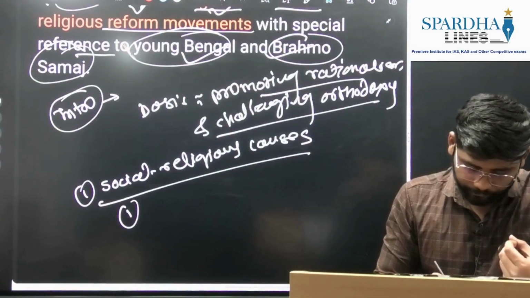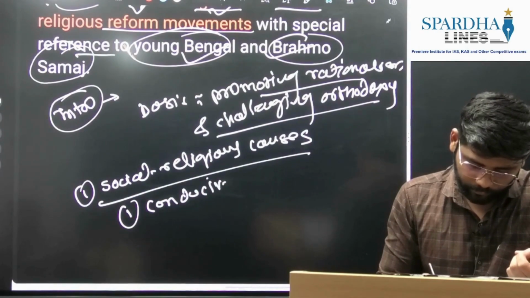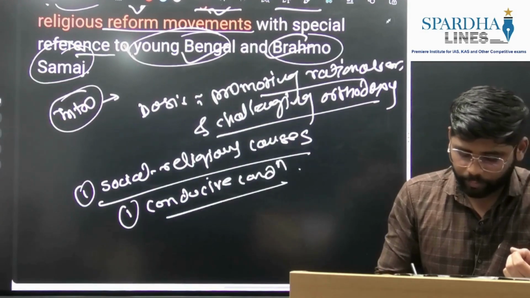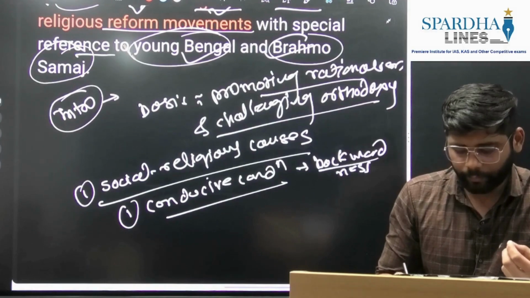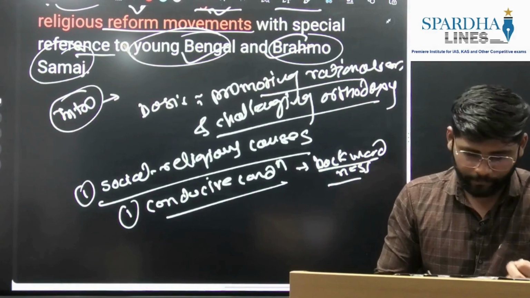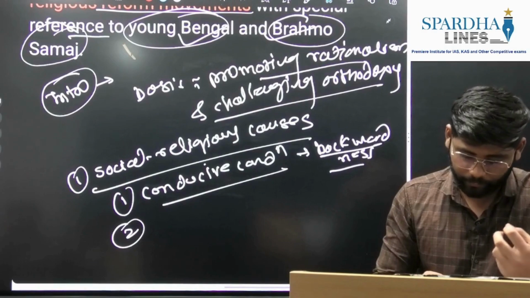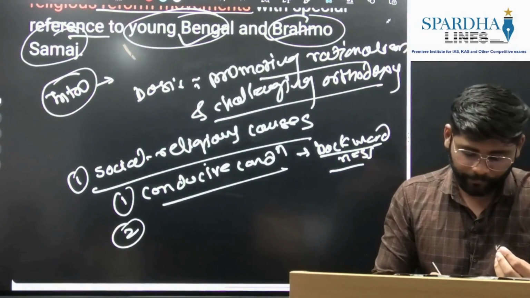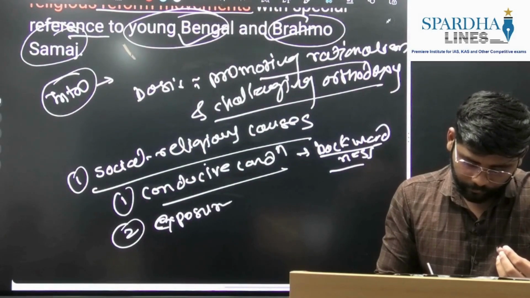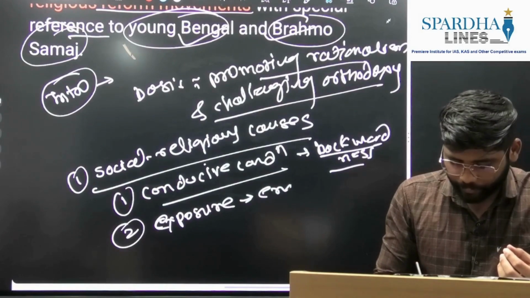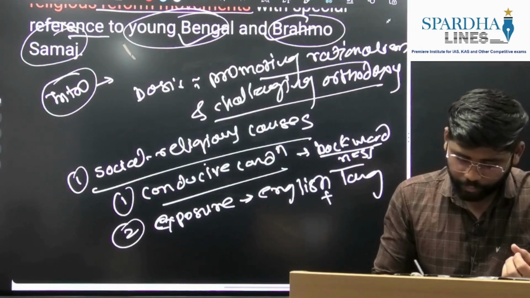So first will be the conducive condition. Here we can write about the backwardness of Indian society and the prevalence of certain social evils. Then we can write about the conducive condition created by colonial rule itself. So exposure to colonization, and also the English language plus Western education we can write.